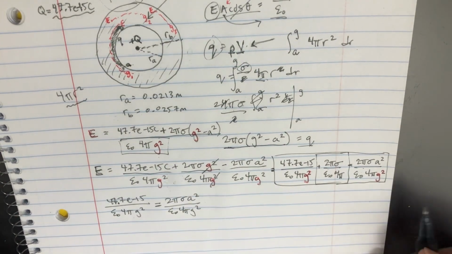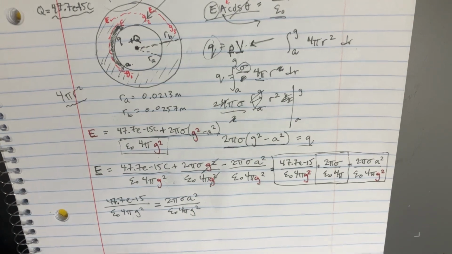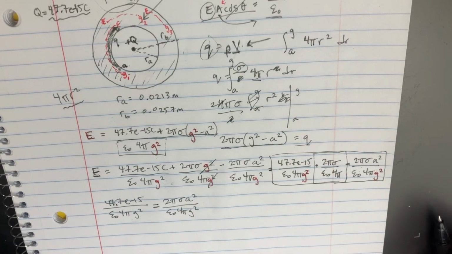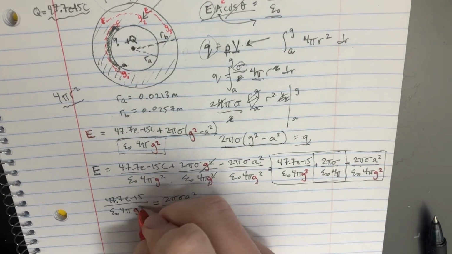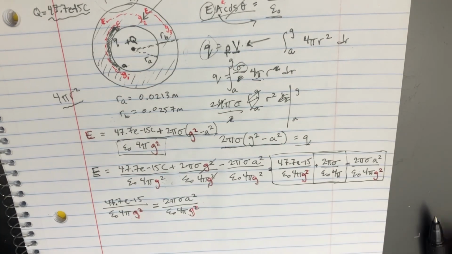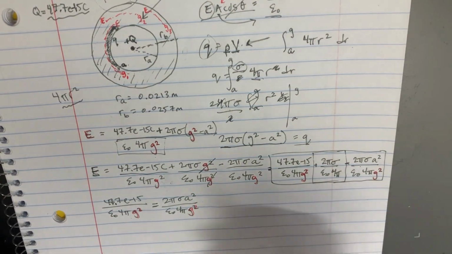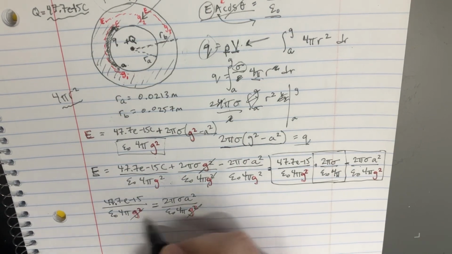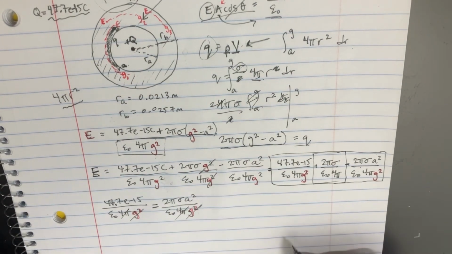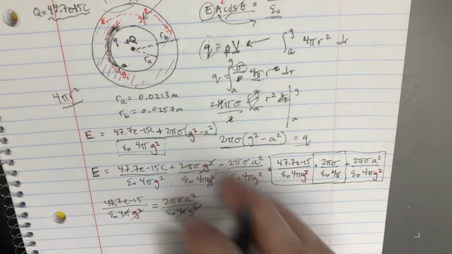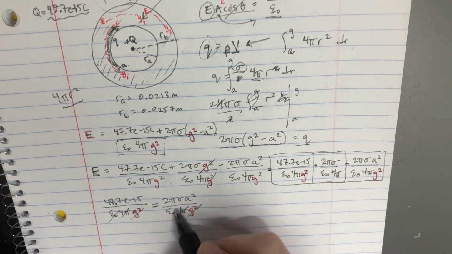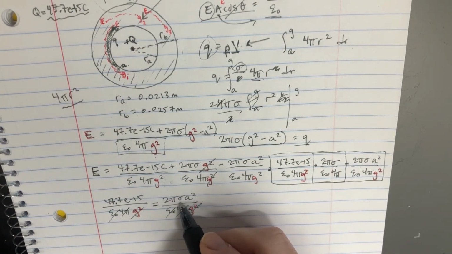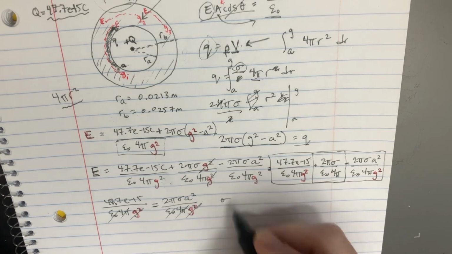Well, then that means that they're equal to each other, right? So now, g squared, oh, the g squareds are going to cancel. That makes sense because they're not supposed to matter. If we change the g's, it shouldn't matter. Those 4 pi's will cancel, this will cancel, and we're left with a pretty simple expression.